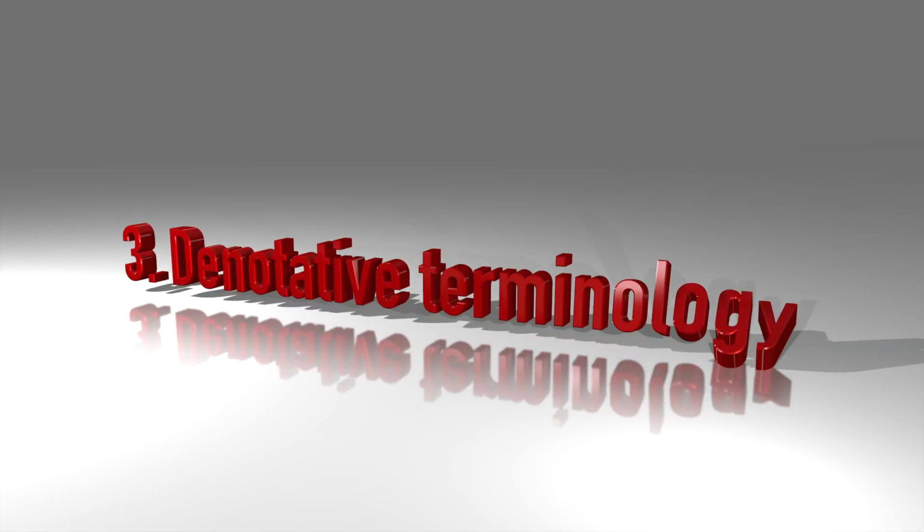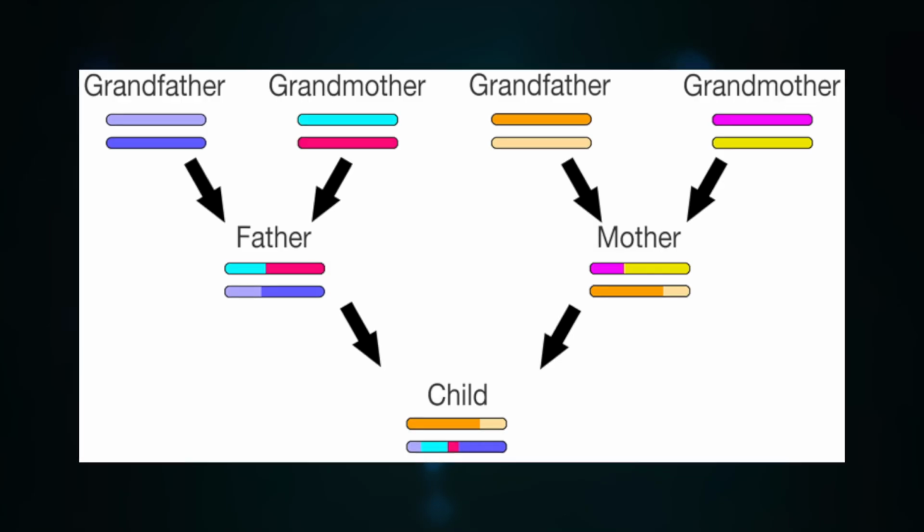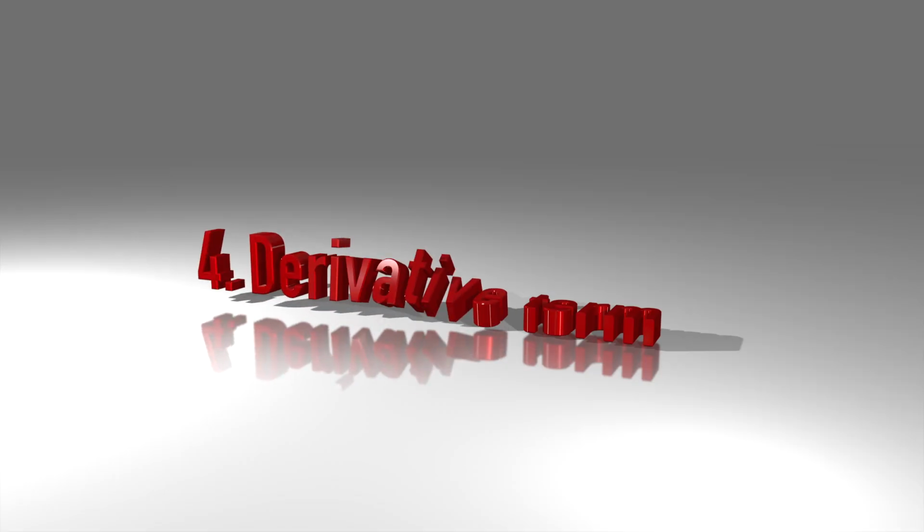3. Denotative terminology. A kinship term applying only to relatives in a simple kinship category to define generation, sex and genealogical connection, for example, mother. 4. Derivative term. This is a kinship term which is a compound of an elementary kin term and another word or sound, for example, sister-in-law, stepson, etc.